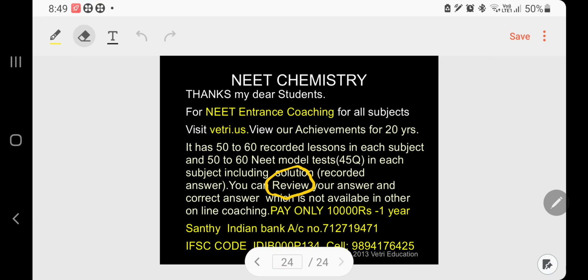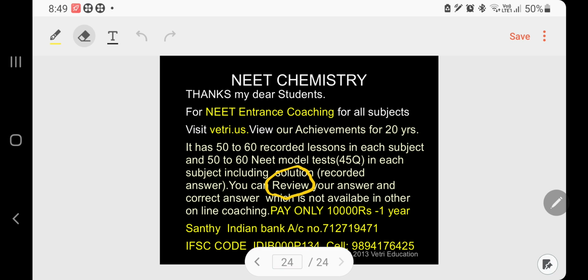If you press OK, the first question will open. Below the question, A, B, C, D options will be there. And below that, on the left side is reverse and on the right side is forward. Next will be there, reverse will be there. And below that, the question numbers 1 to 45 in yellow color.